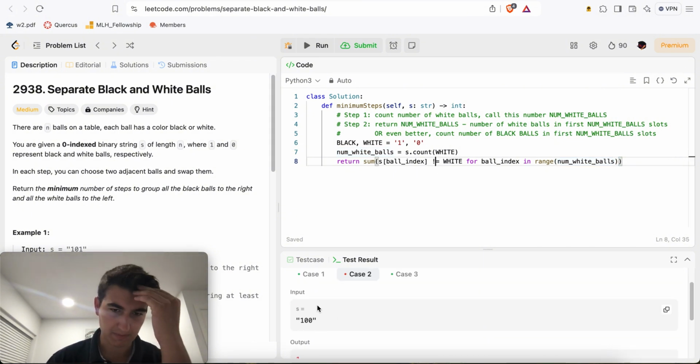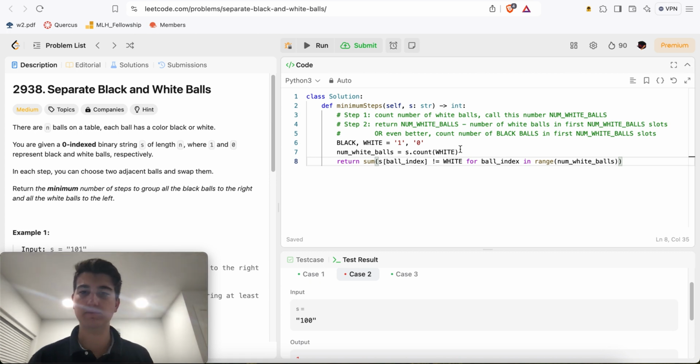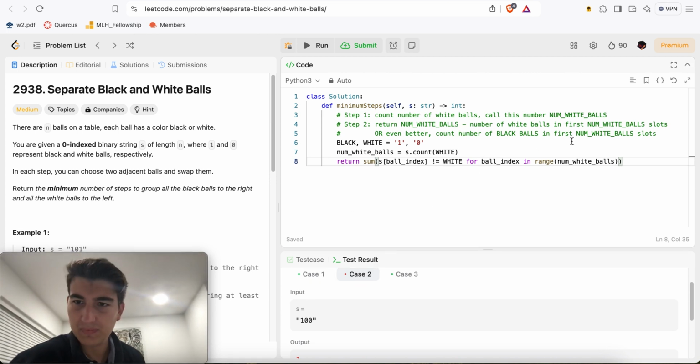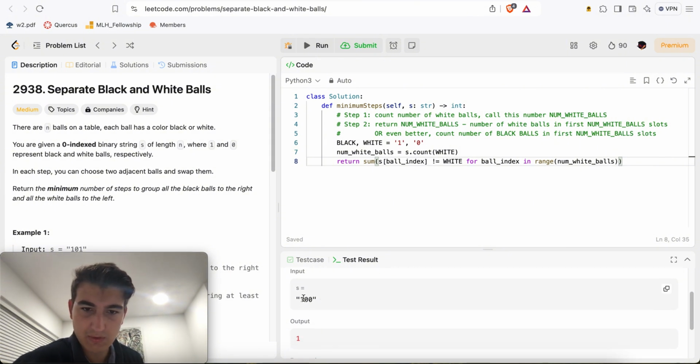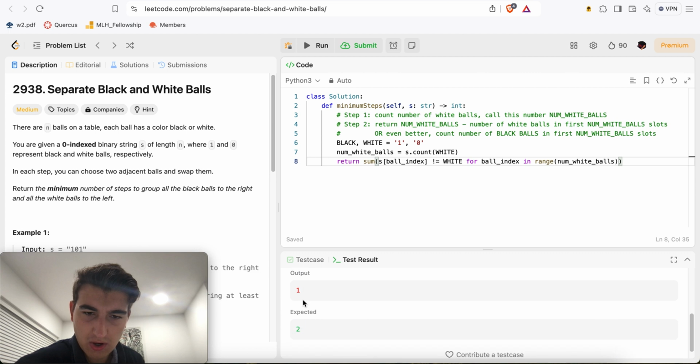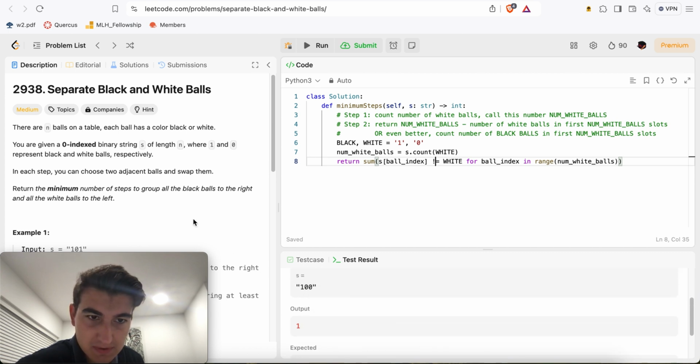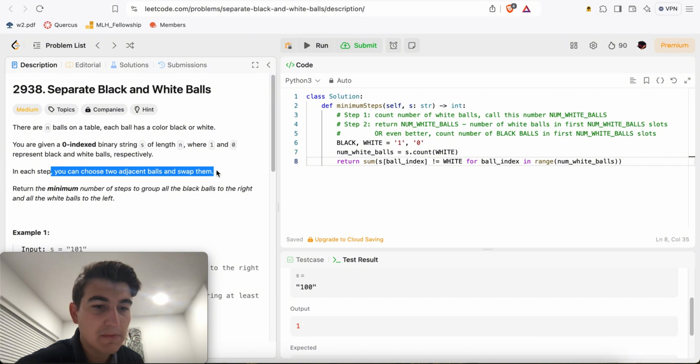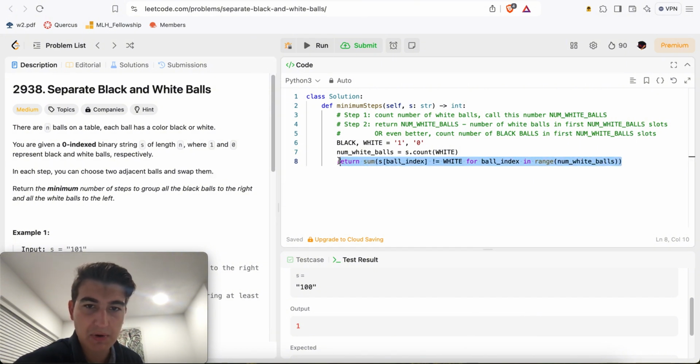Wait, why wouldn't this work here? So here num white balls is 2. So for i in range 2, 0 and 1, the sum. Oh, so here it's saying I need 2 swaps. Oh, you can choose 2 adjacent balls and swap them. Ah, okay. I read the problem incorrectly.